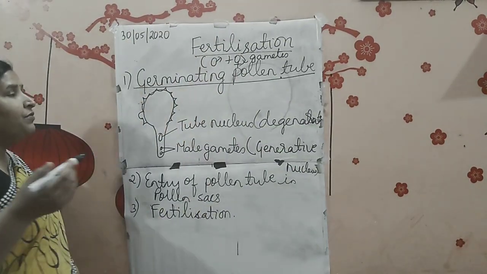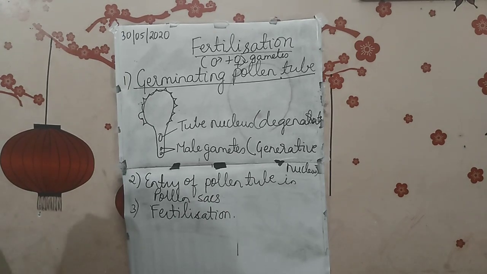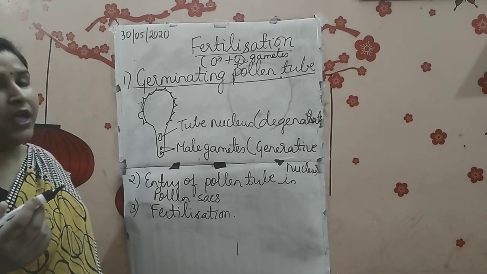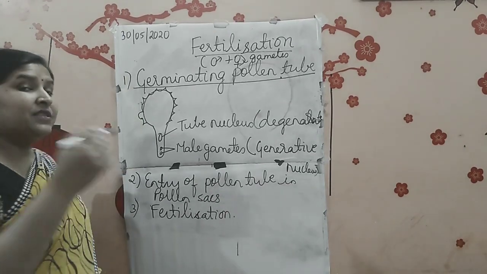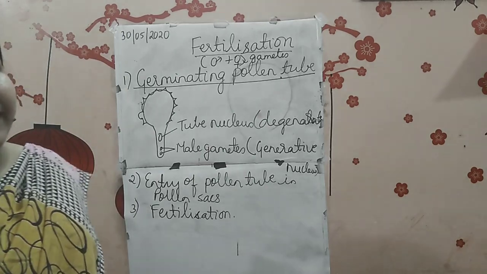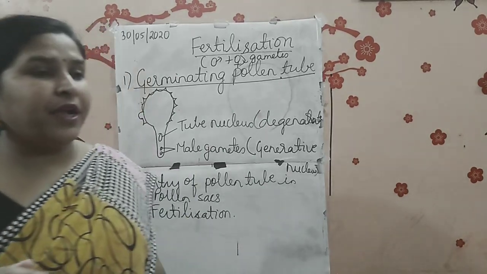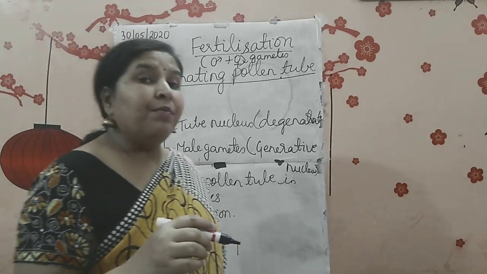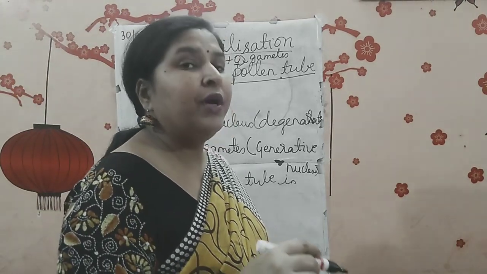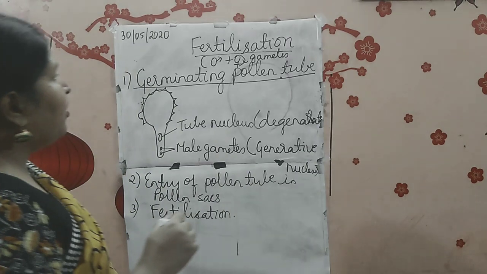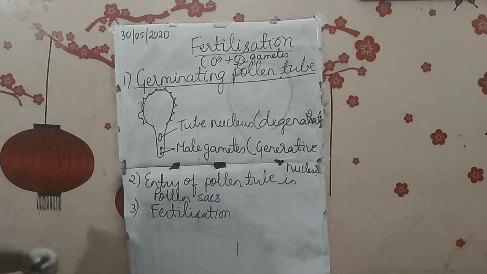Now when we start with fertilization, fertilization, as I told you, is the fusion of male gamete and the female gamete. Male gamete means the male cell, and female gamete the egg cell. The egg cell and male cell fuse together, and then what is formed? Embryo is formed. Now coming on to the process, the steps which are taking place in fertilization.